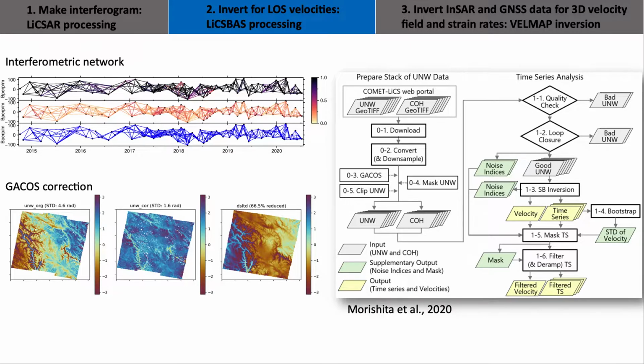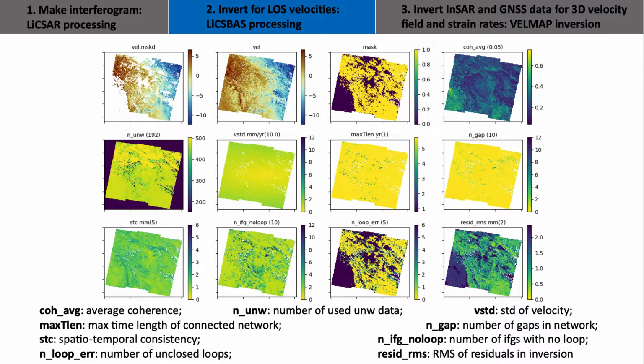In the LiCSBAS processing procedure, there are 5 steps for data preparation and 6 steps for time series processing. We first downsample the data by a factor of 10 to a pixel size of 1 km. GACOS data are used for tropospheric correction. After time series inversion, we generate a mask to differentiate between good and bad pixels using several noise indices. A pixel is masked if any of the values of the noise indices for that pixel is worse than a specified threshold.